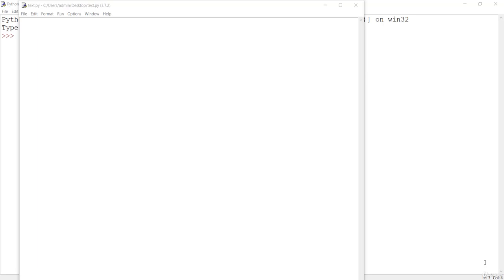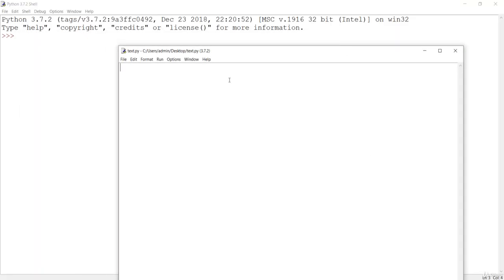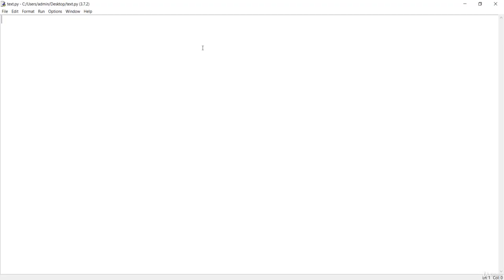In this lecture we are going to learn about the if-else statement. Decision making is a really important concept if you want to navigate to a certain portion of code and execute it based on a condition that has to be satisfied. So let's see how this if-else works.